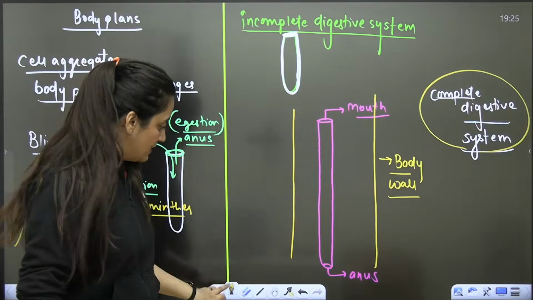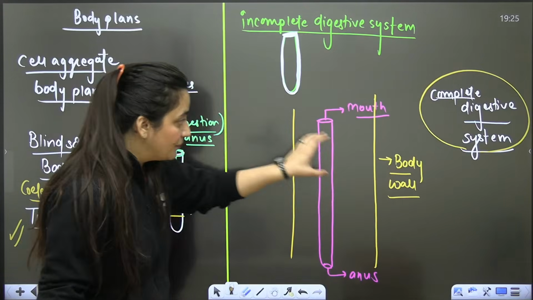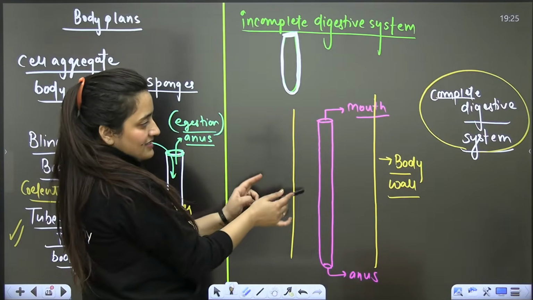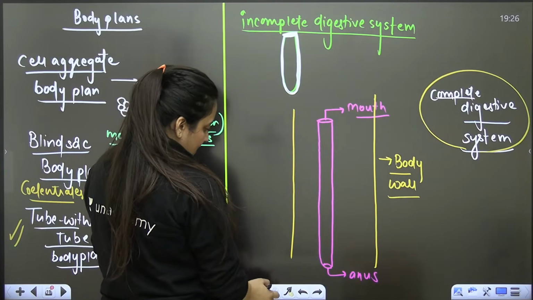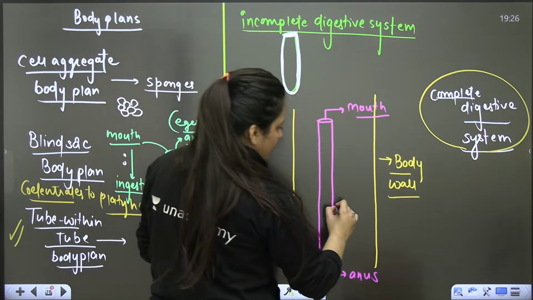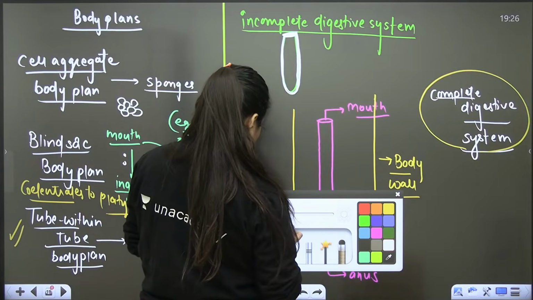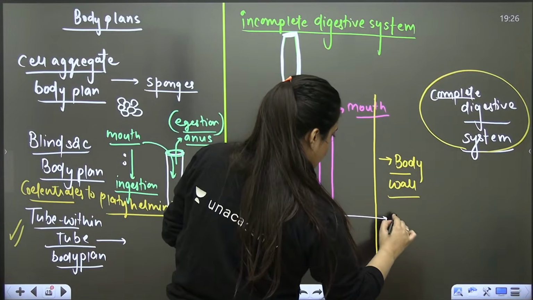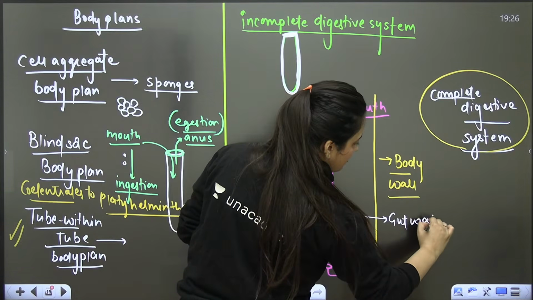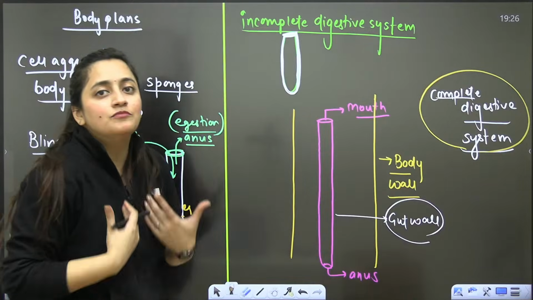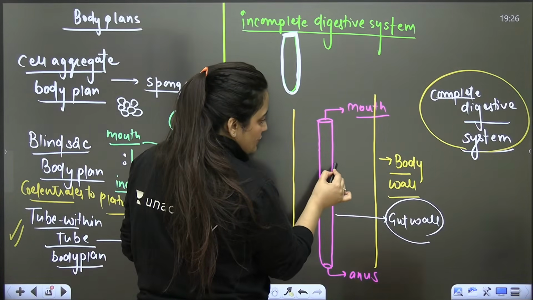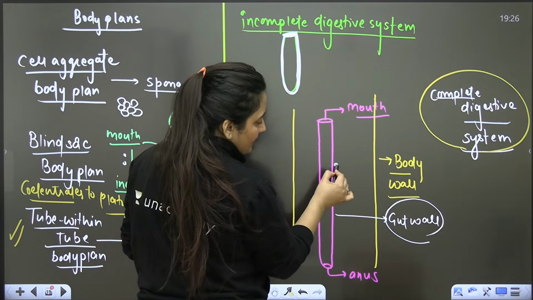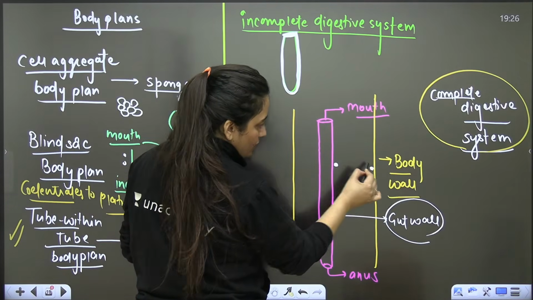Now, just imagine this is the case. There is the outer body wall, and there is an inner gut wall. Basically, the gut wall, I'm talking about the alimentary canal here. So let's say this is your gut wall, and this is your outer body wall.